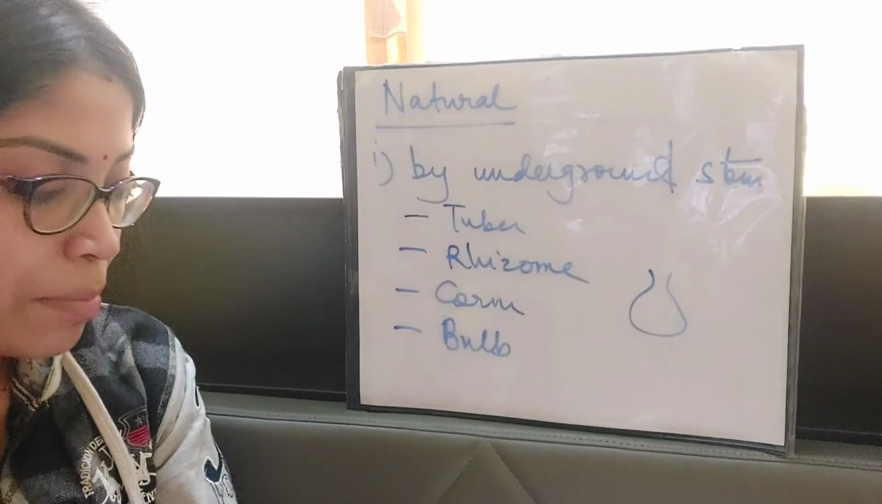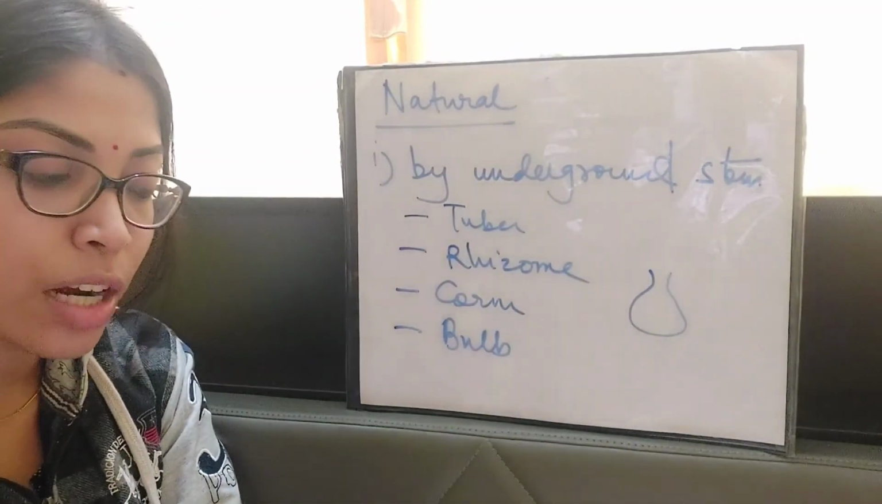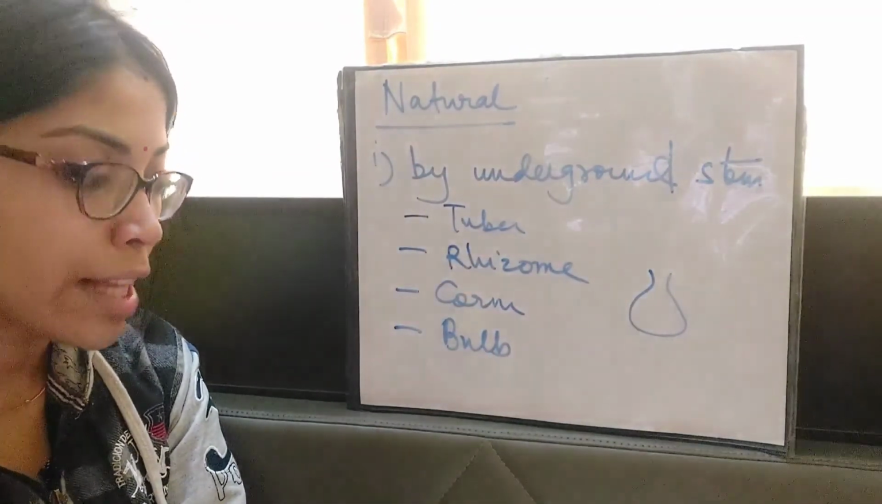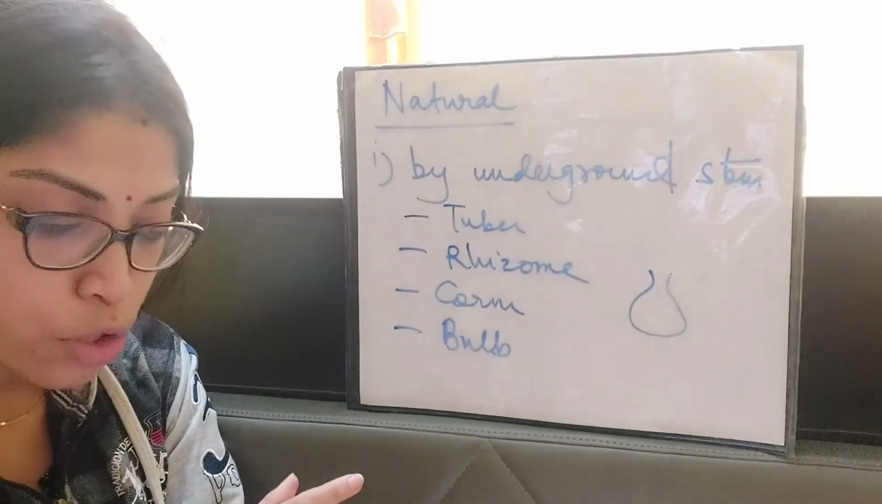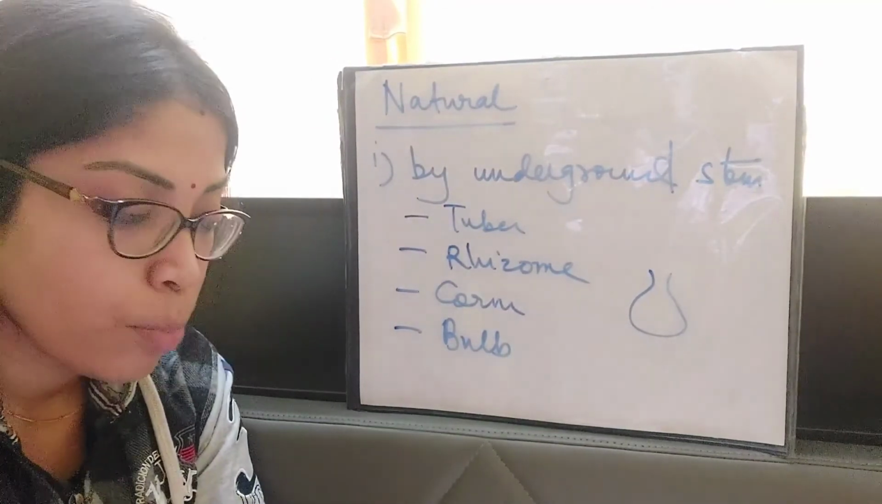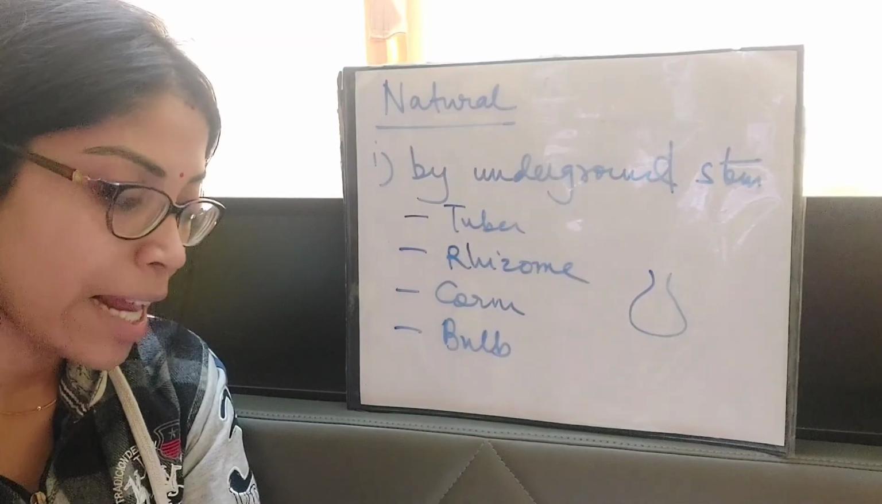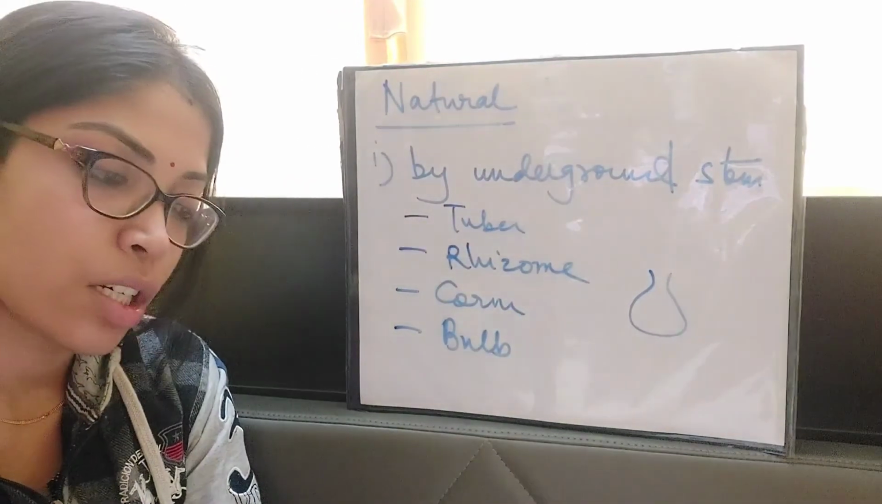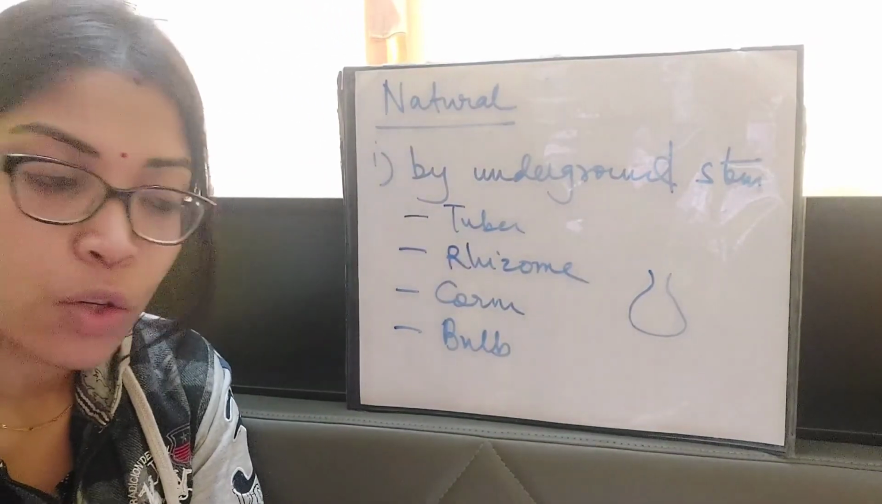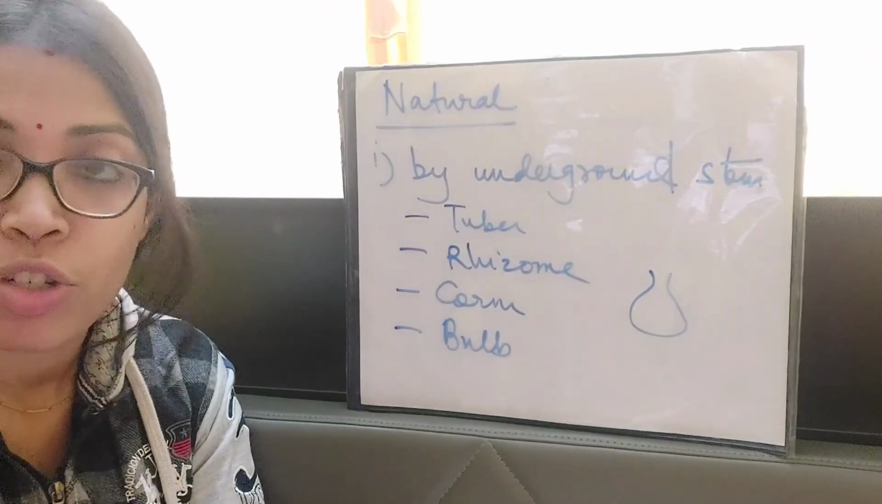So I have completed the natural methods of vegetative propagation, that is till the bulb portion of page number 19 of your book. I will continue with the next part of this chapter in the next video. Till then you study till this much. Okay, thank you.